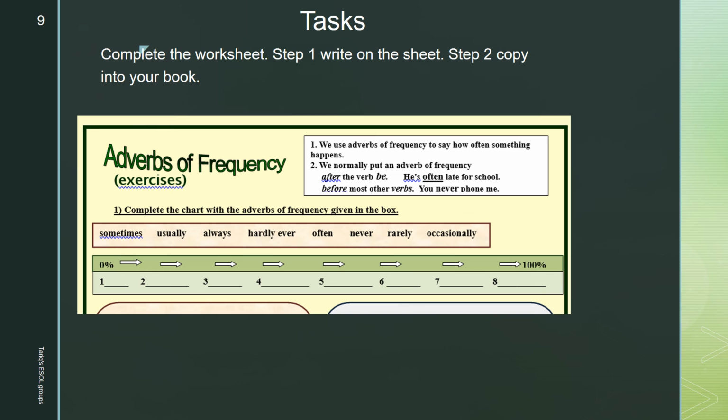Tasks. Complete the worksheet. Step 1. Write on the worksheet. Step 2. Copy your answers into your exercise books.